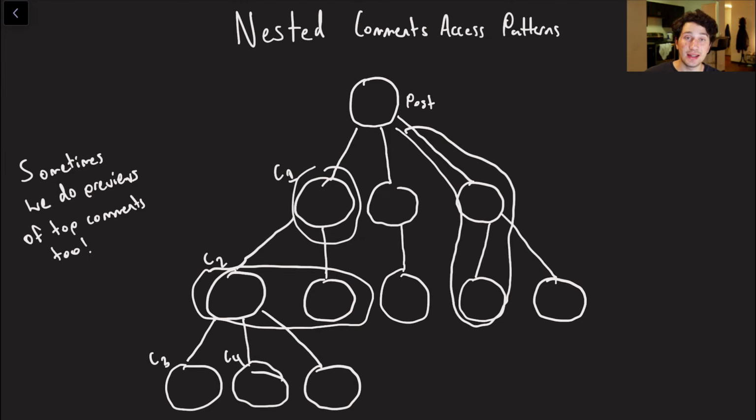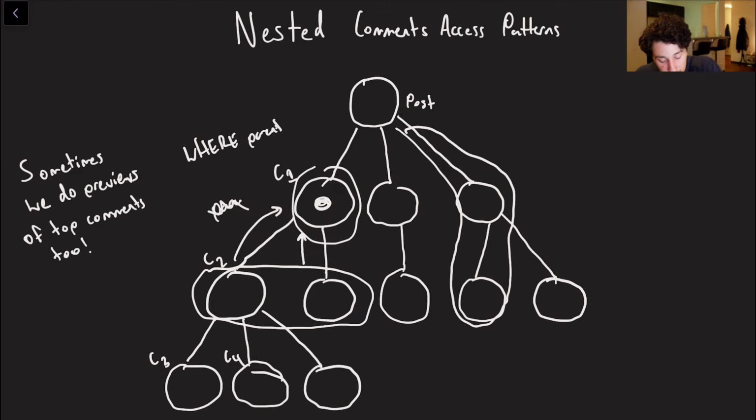Now, I personally think the breadth first search approach is pretty easy to implement because you are basically just saying, this guy can point here, this guy can point right here, and then every time we land here, we just do a query in our database for all of them that have a given parent ID. So you do where parent ID equals X, and then you just index on that parent ID, and that makes it nice and fast.